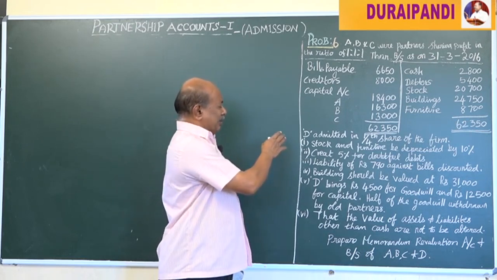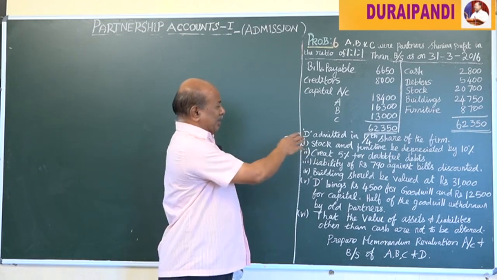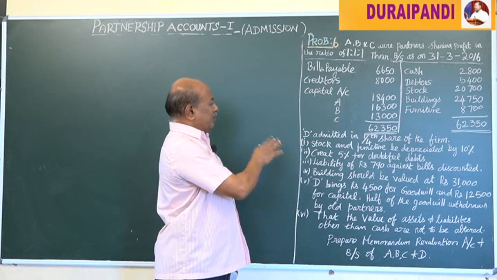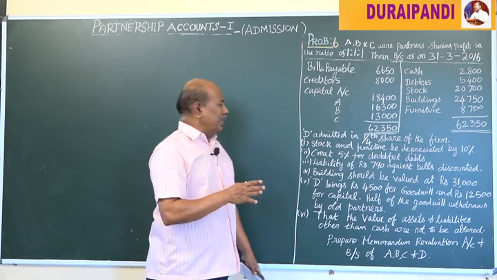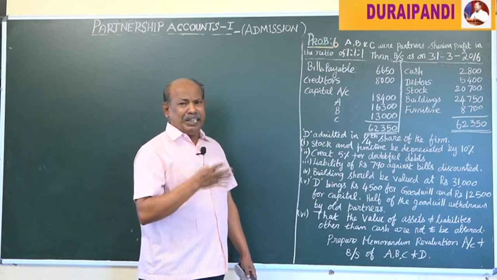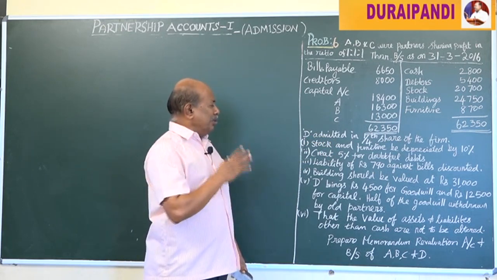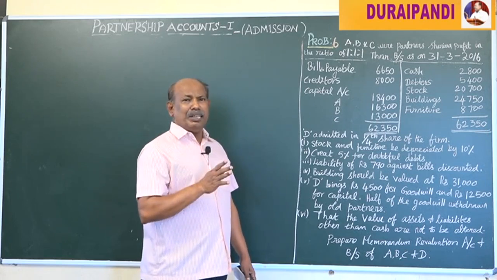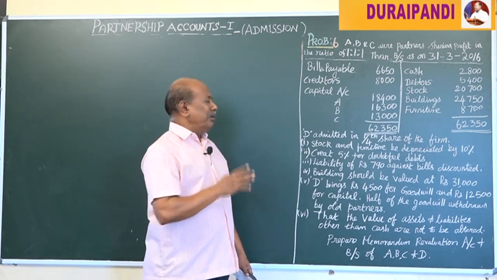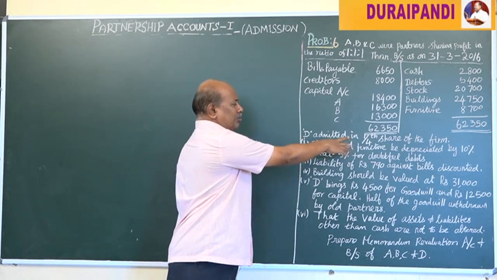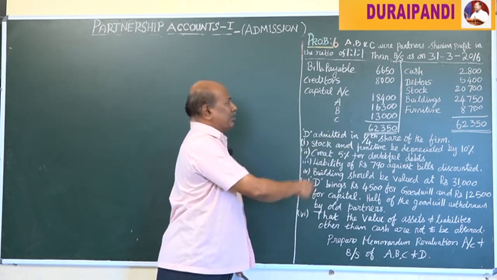Now D is admitted to a 1/4 share of the firm with the following conditions. Here we need not calculate the new profit sharing ratio as well as the sacrificing ratio. They will be the same because he is allotted a 1/4 share.